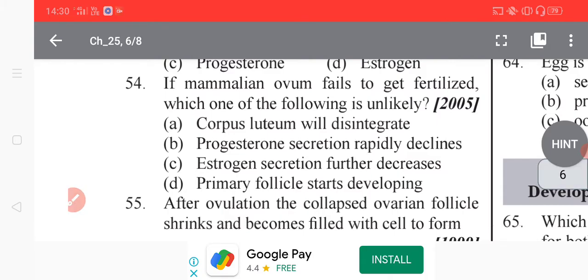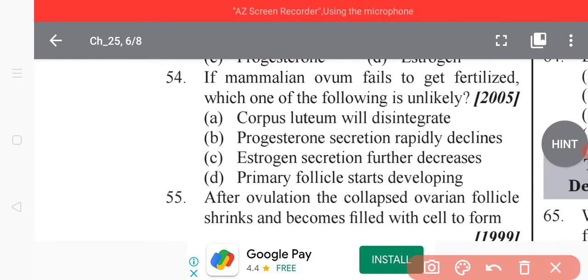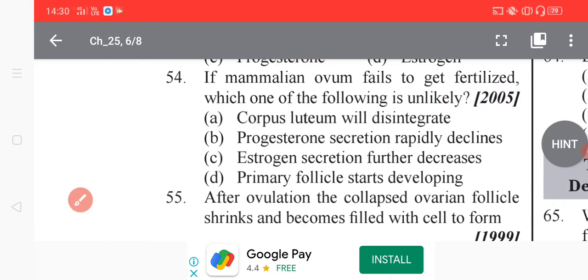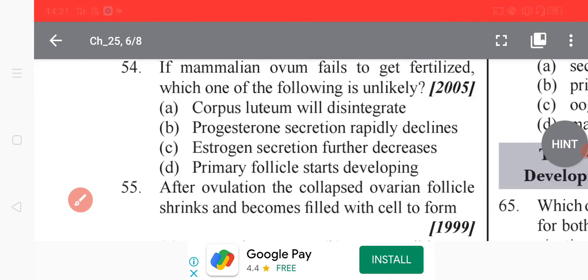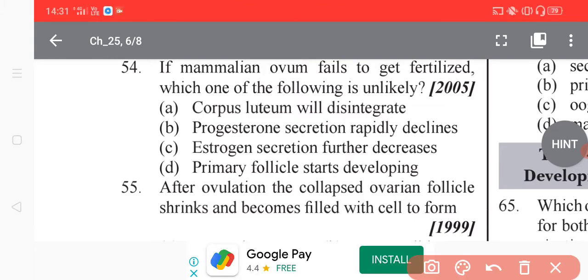Now go to question 54. If a mammalian ovum fails to get fertilized, which one of the following is unlikely? A, the corpus luteum will disintegrate. B, progesterone secretion rapidly declines. C, estrogen secretion further decreases. D, primary follicle starts developing. Students, basically what is the question here? The ovum fails to get fertilized, so which one of the following is unlikely? This was asked in the NEET exam 2005. Yes, this is also a medical entrance exam question.